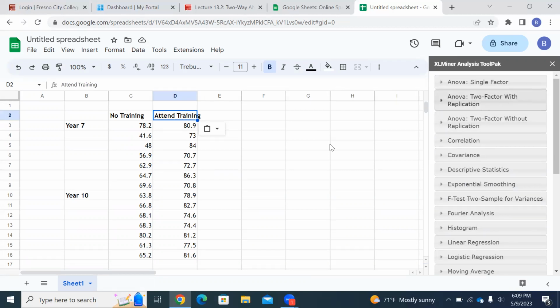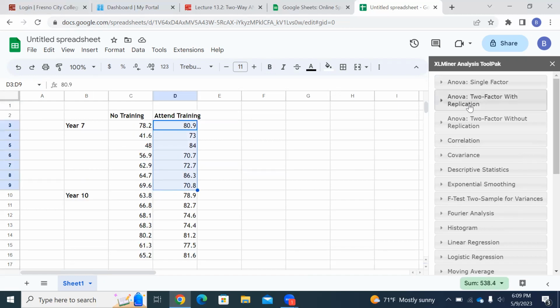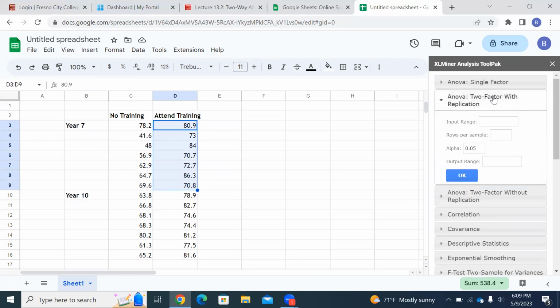Now, what does that mean, with replication? We mean each cell has replication. See how there's, what is this? 1, 2, 3, 4, 5, 6, 7 items in that cell, 7 items in this cell, meaning these are all year 7 attended training people. There's 7 items in each cell. That's called replication. So you want with replication. So I'll click on that.